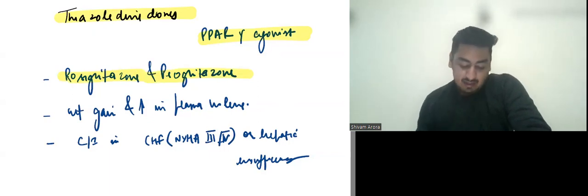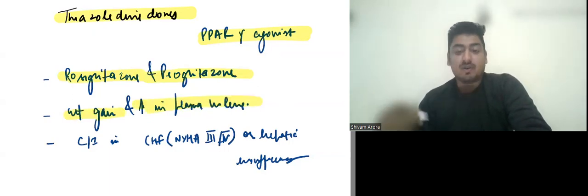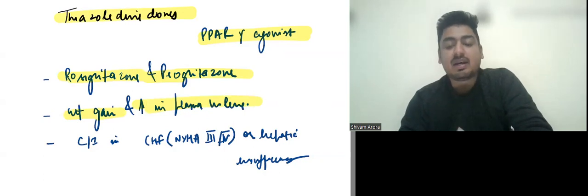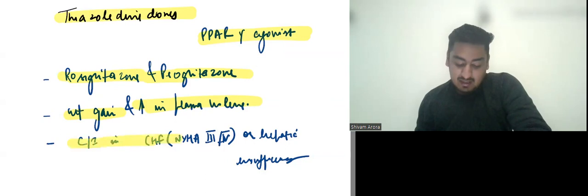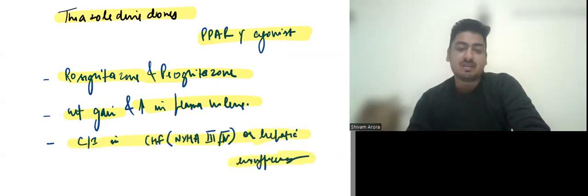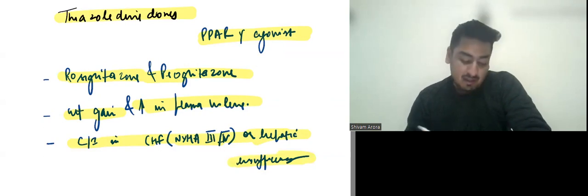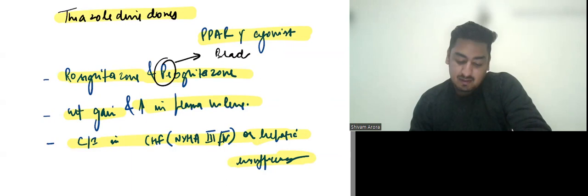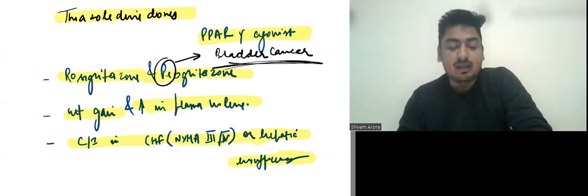They can lead to weight gain and increase in plasma volume. So they can precipitate heart failure and they can lead to pedal edema. So they are contraindicated in CHF patients or heart disease patients or hepatic insufficiency patients. And pioglitazone is also seen to be associated with bladder cancer. So the FDA contraindicates this drug in patients with increased risk of bladder cancer.